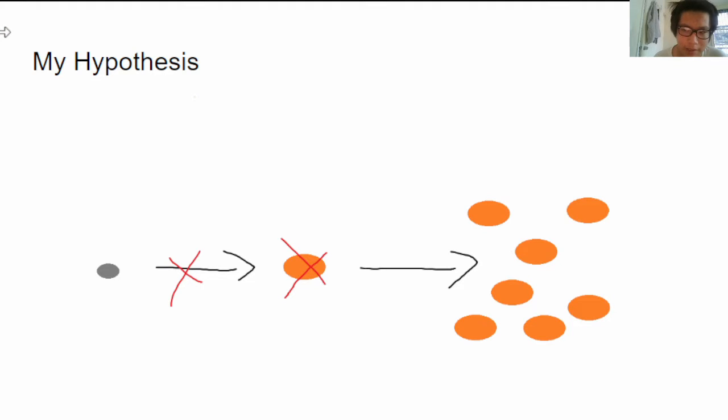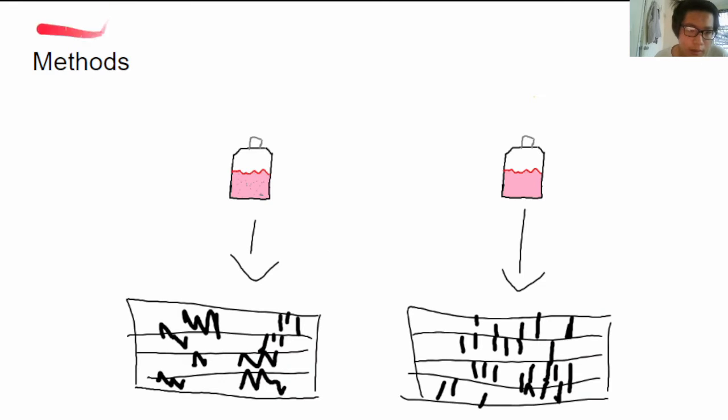Since many amino acids play a role in mTOR regulation, I want to see the effect of prolonged valine deprivation on mTOR activation. I hypothesize that prolonged valine deprivation will cause an initial decrease in mTOR activation before reactivation of mTOR. So now let's see the methods in which I'll do this experiment.